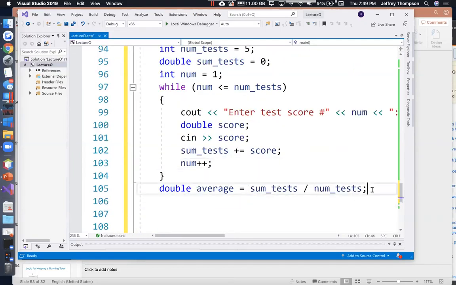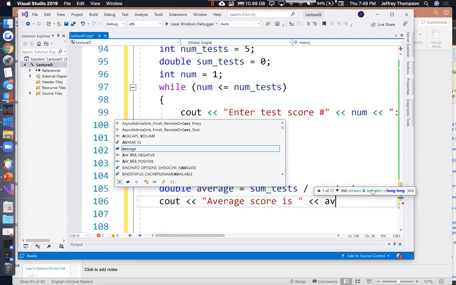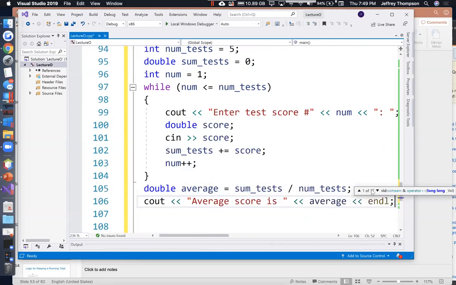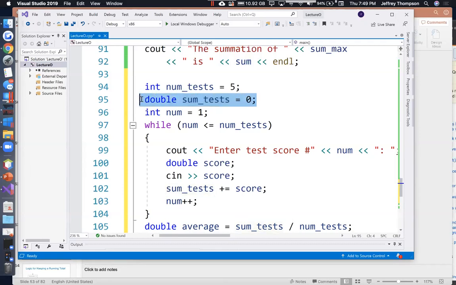And then we could print out the average. Print out the sum too if we wanted to. Cout, "average score is ", average, endl. All right, so this is a running tally. Another example of a running tally. We initialize our tally variable here. We ask for a value and we update it. We add it to our tally.